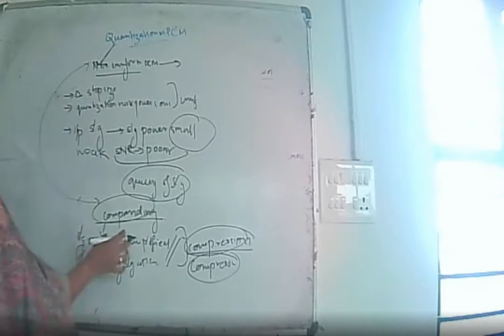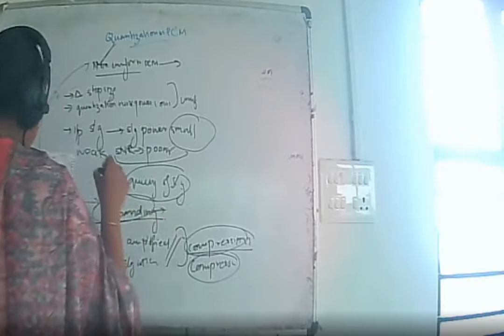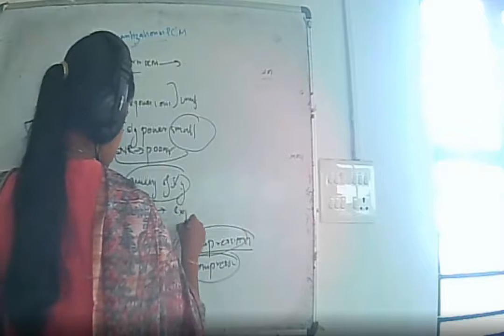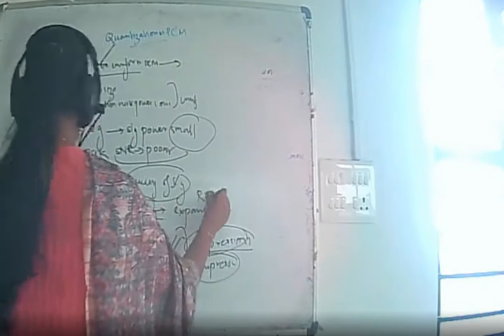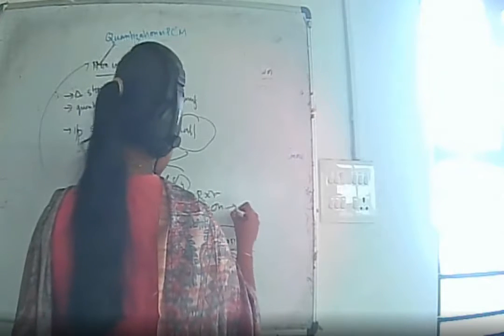This is the transmitter side. At the receiver side, exactly the opposite is followed, that is the opposite of compression, which is expansion, and the block which performs this expansion is known as the expander.